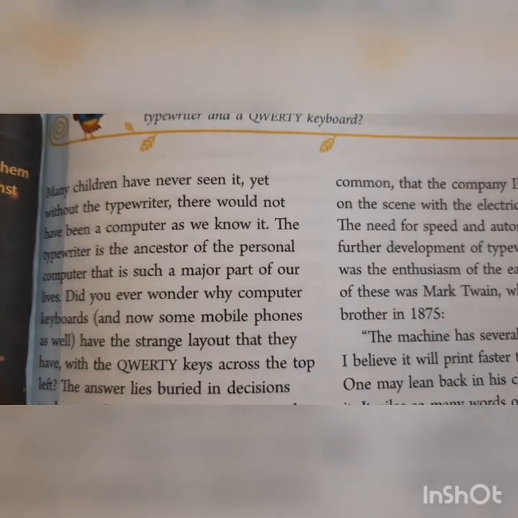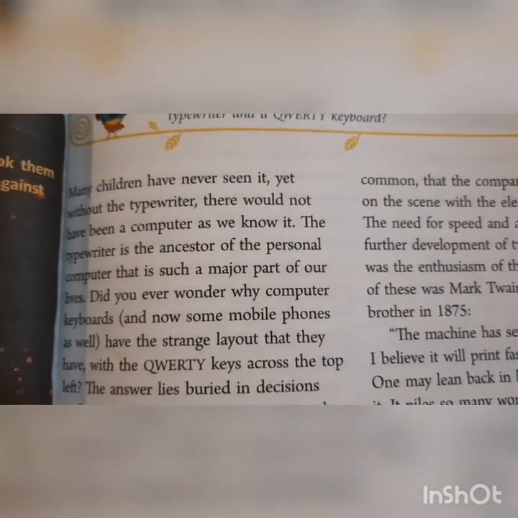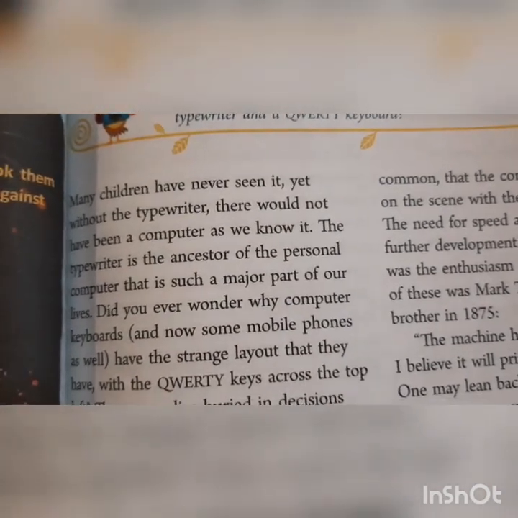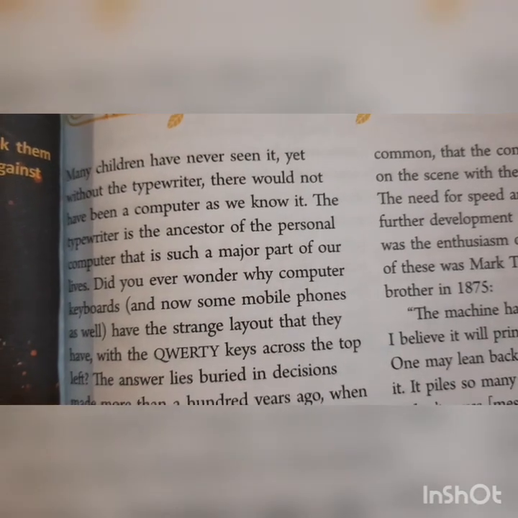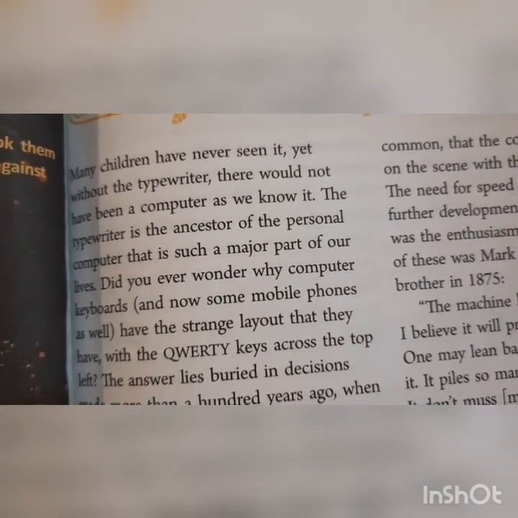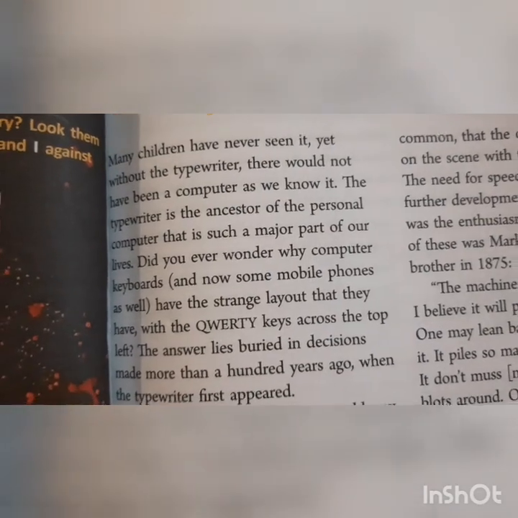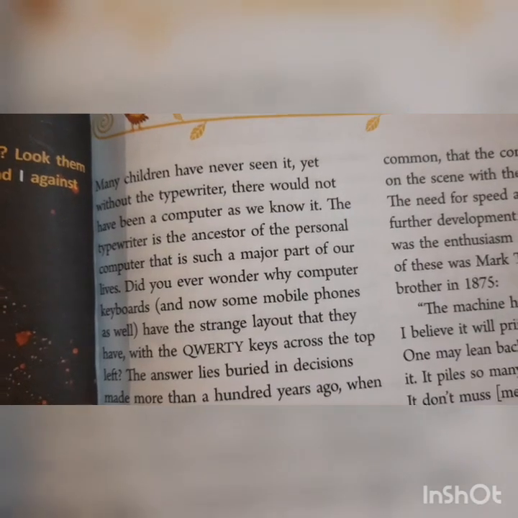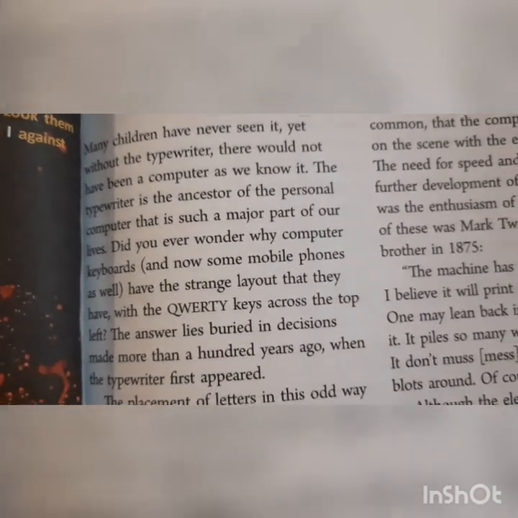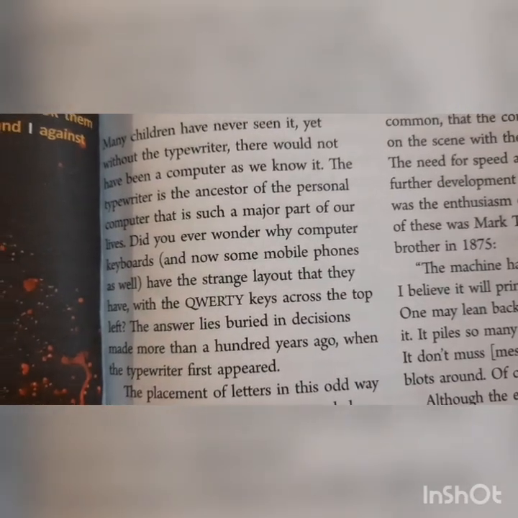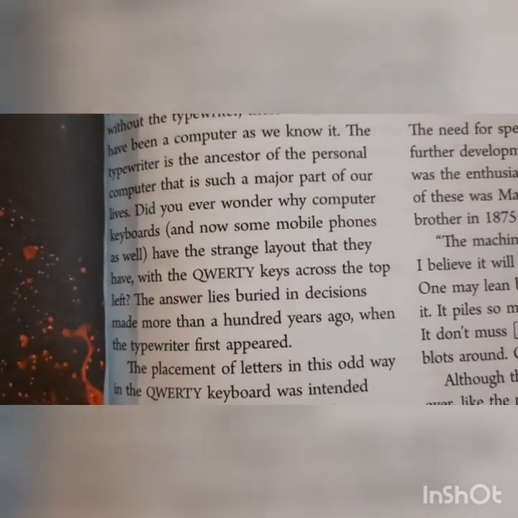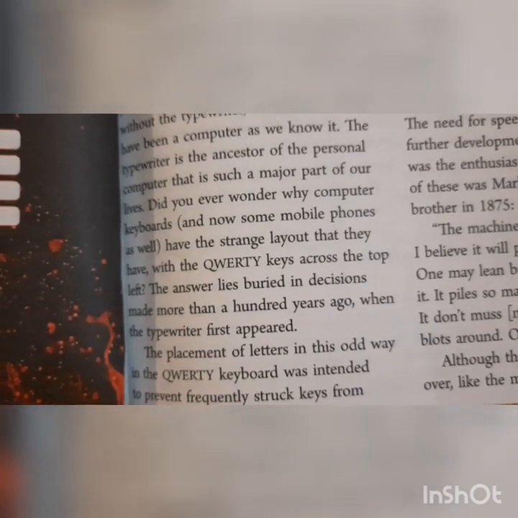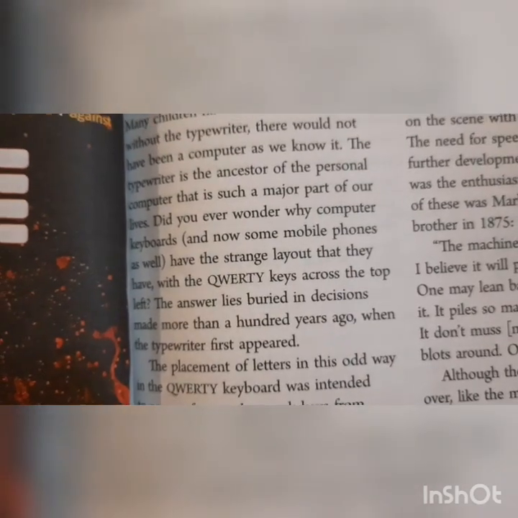Many children have never seen it, yet without the typewriter, there would not have been a computer as we know it. The typewriter is the ancestor of the personal computer that is such a major part of our lives. Did you ever wonder why computer keyboards, and now some mobile phones as well, have the strange layout that they have with the QWERTY keys across the top left? The answer lies buried in decisions made more than 100 years ago when the typewriter first appeared.